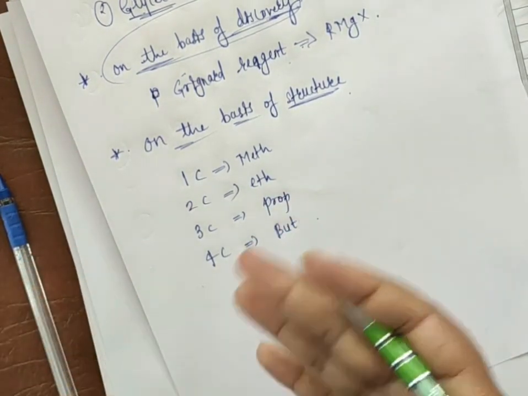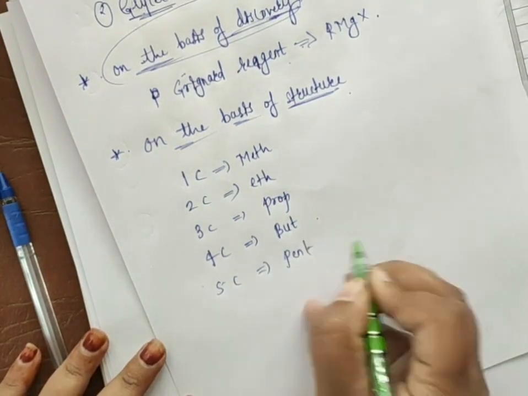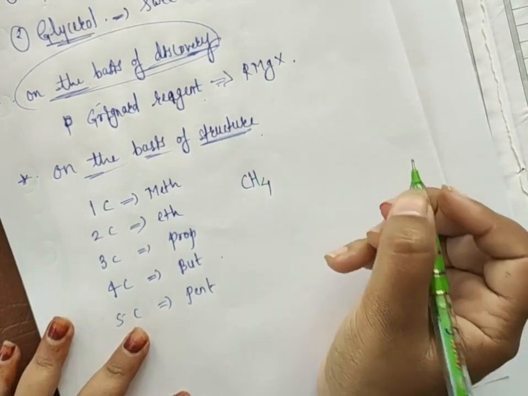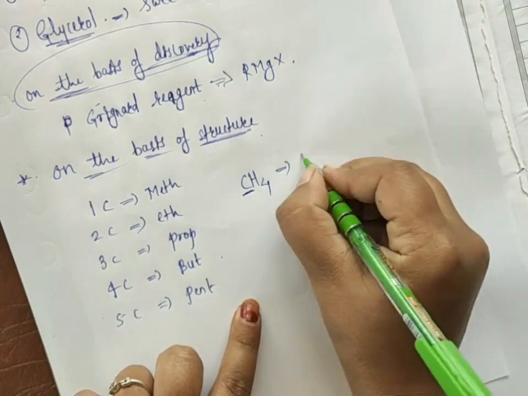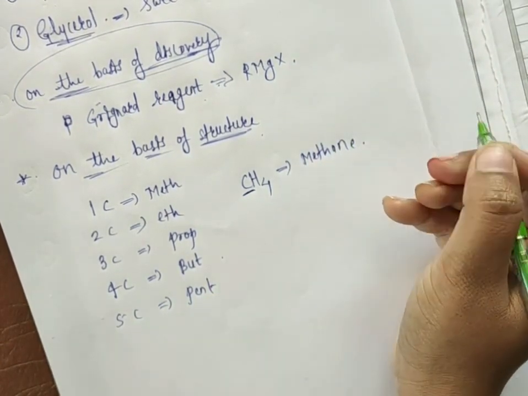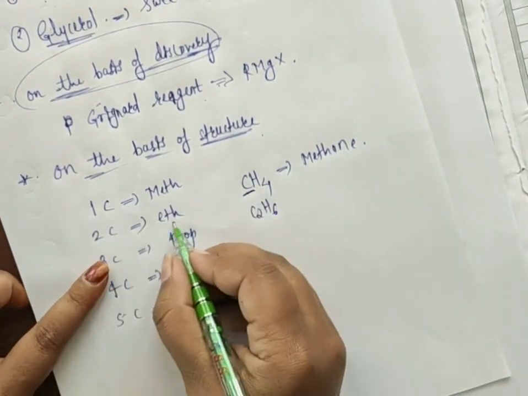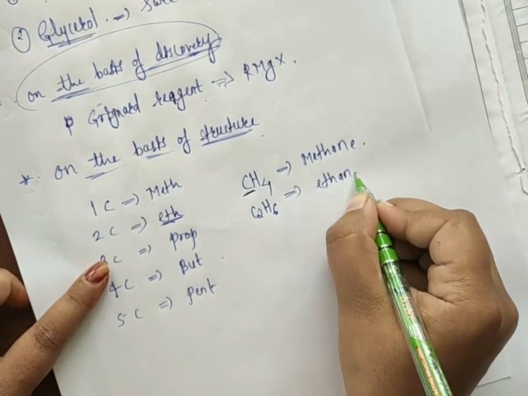Okay, so like that you know that if there are 5 carbons, pent. Okay, suppose I write the structure CH4, so all of you know that if only 1 carbon is present, we directly write methane. Okay, suppose there is C2H6, so we have 2 carbons here, so we use ethane.